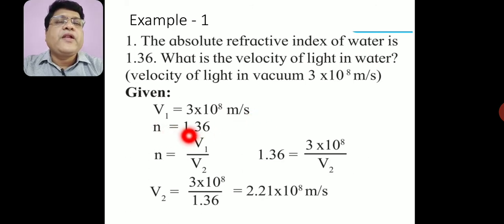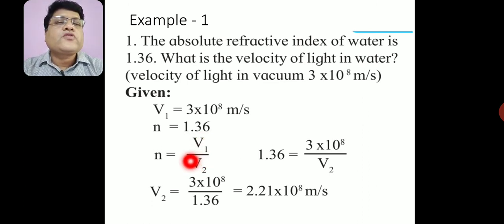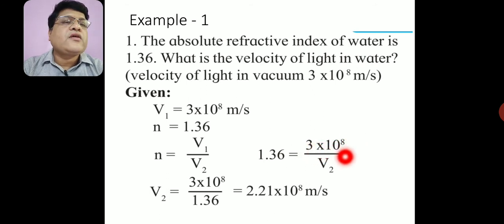The refractive index of the second medium is 1.36, and therefore we use the formula n is equal to v1 upon v2, the velocity of light in the first medium upon the velocity of light in the second medium. So 1.36 is equal to 3 into 10 raised to 8 divided by v2. We obtain v2 equal to 3 into 10 raised to 8 divided by 1.36, that is 2.21 into 10 raised to 8 meter per second. This is the value of the velocity of light in the second medium.